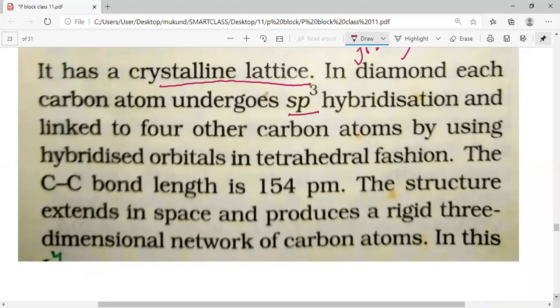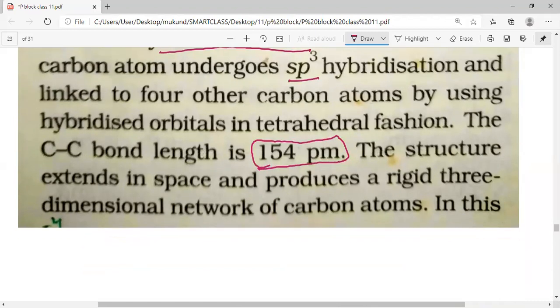So due to sp3 hybridization, each carbon is bonded to four other carbons and they have a tetrahedral shape. The carbon-carbon bond length is 154 picometer. Please remember this bond length. It may be useful in future.